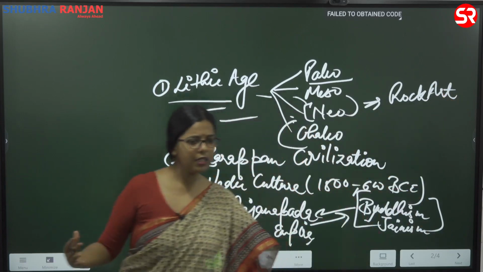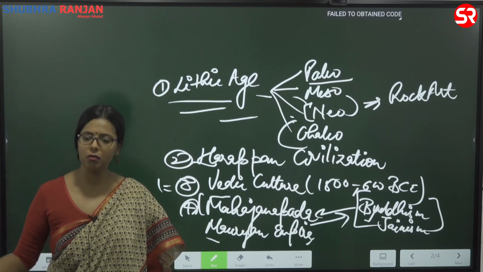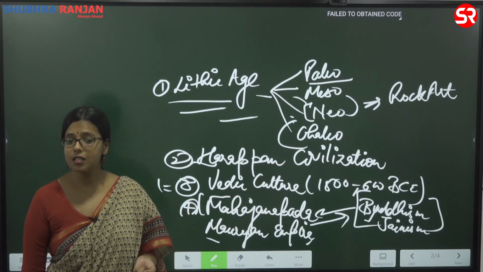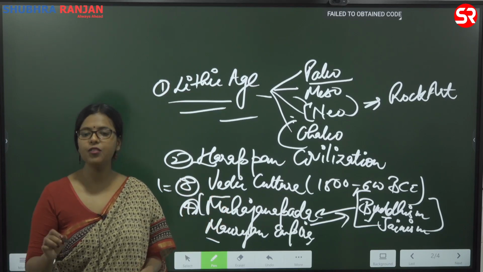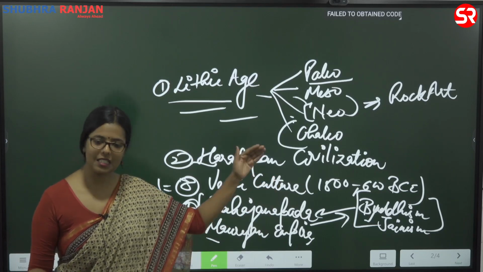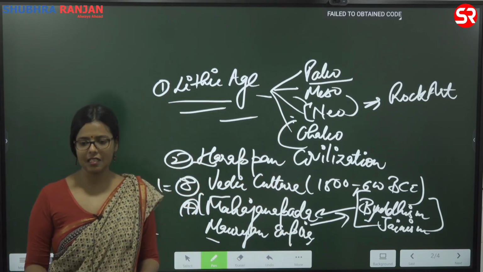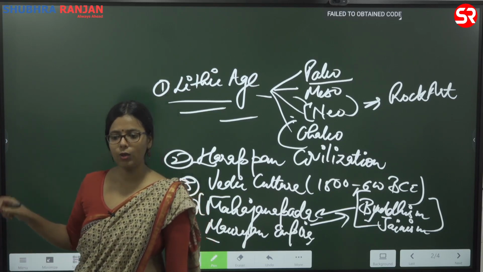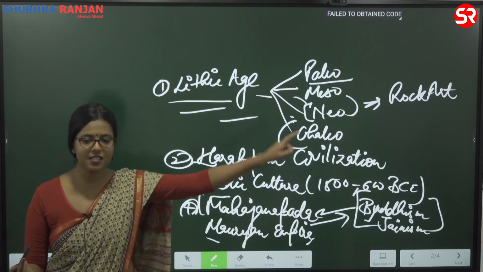What do we mean by rock art? A kind of art that is being produced on stone, on rock. The basic definition is that. Petroglyphs is not rock art. Petroglyphs is a kind of engraving. We will discuss these details. What is a petroglyph? What is painting? Okay, these are different things. Now rock art is basically paintings that have been done. When you talk about petroglyph, we scratch the surface. Okay, that is not painting. That is scratching or engraving. That is different from painting.